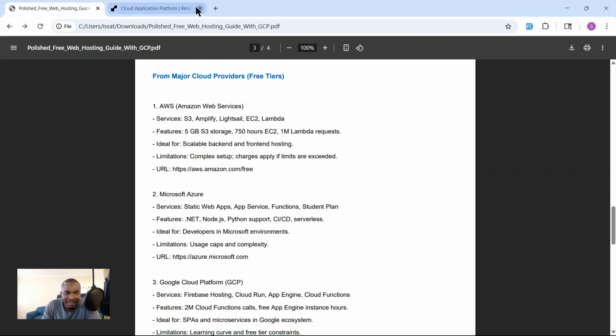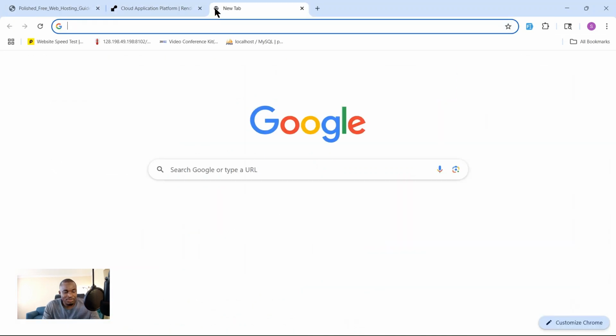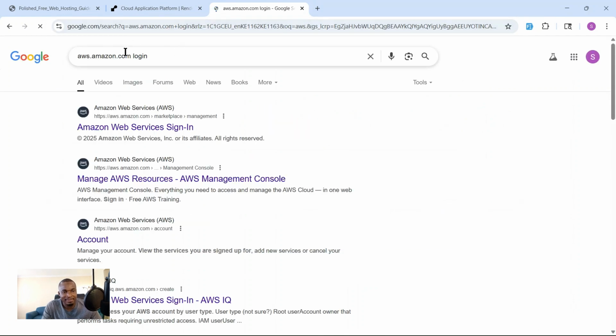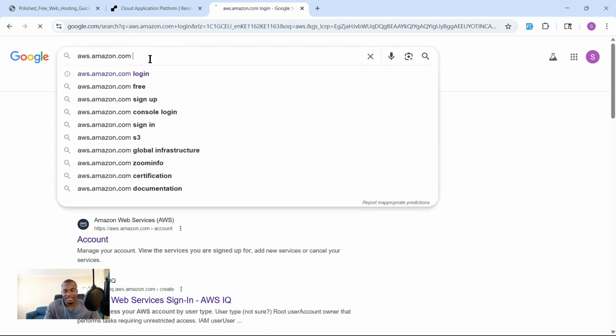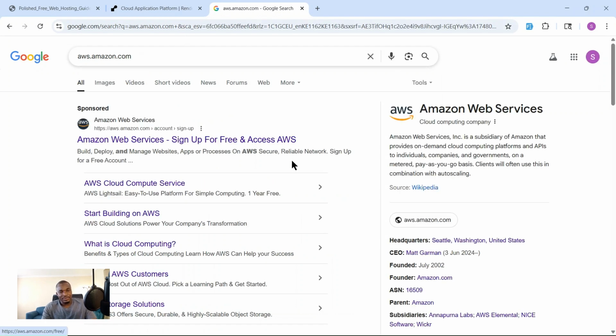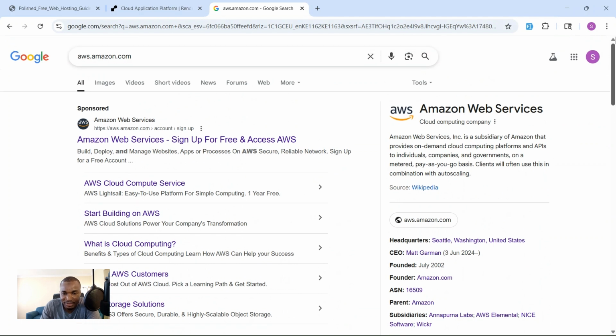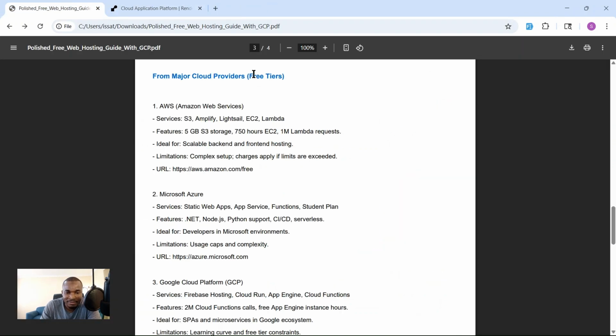If you want to check on that, you can also go to aws.amazon.com. I don't want to go to login, so it's here. You can see it's here actually. Sign up for free. I'm not doing anything about this or promoting this. I'm just explaining, helping fellow developers where you can host your website. This could be your resume, portfolio, anything like that.